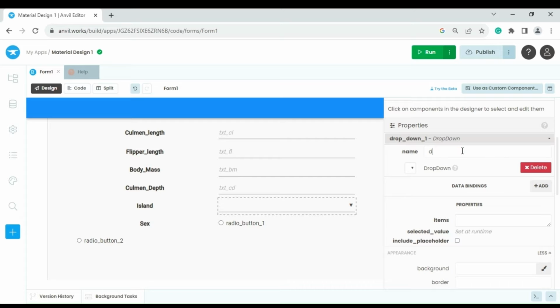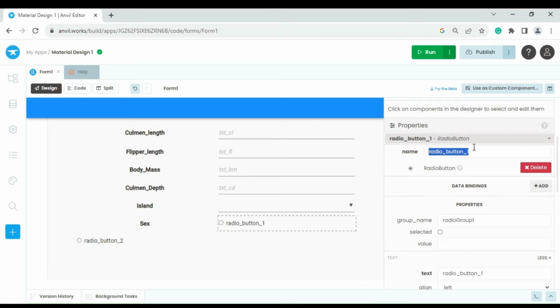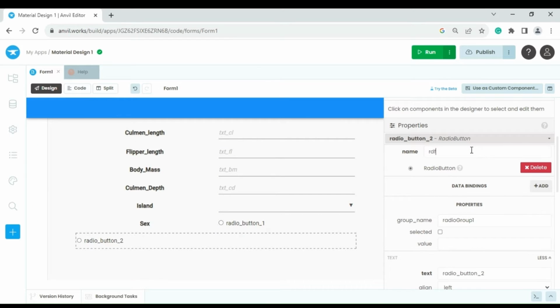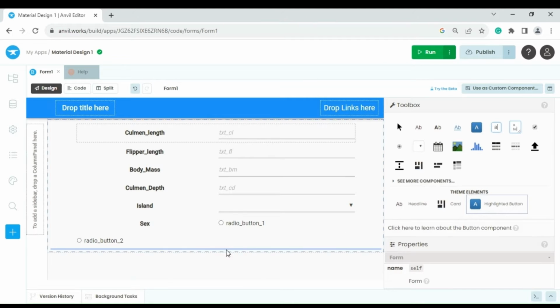And drop down list, in short I give DDL1. And for the first radio button I give RD male, since it's for male. And the second radio button RD FEM. I put a button.